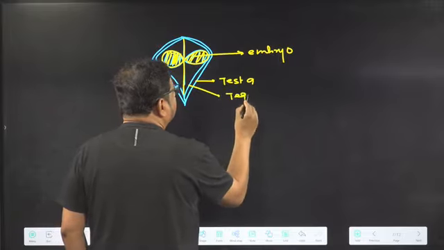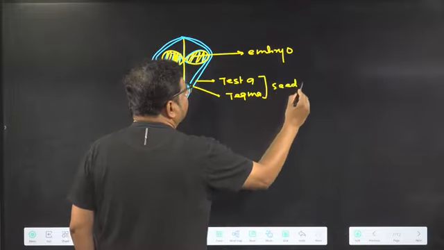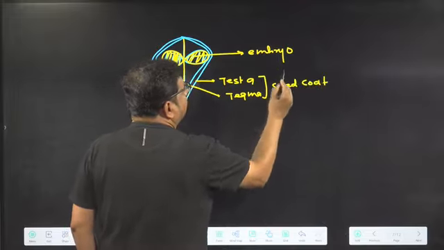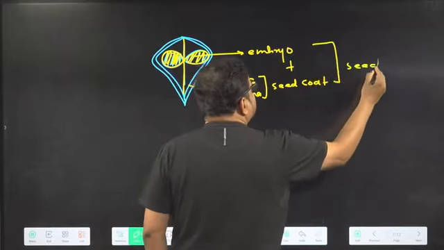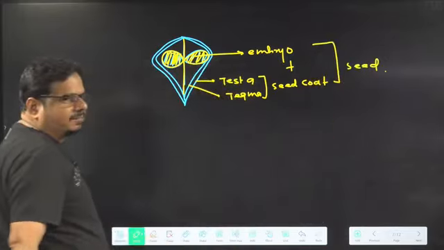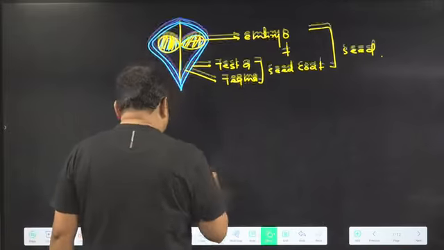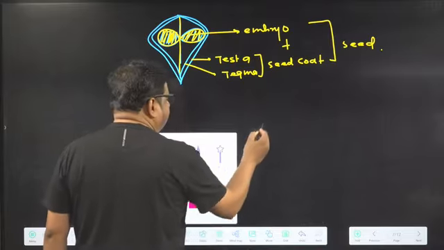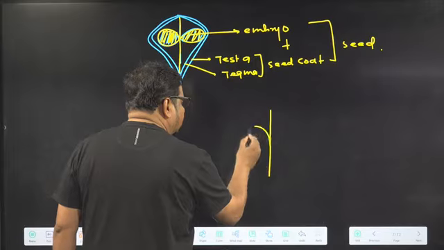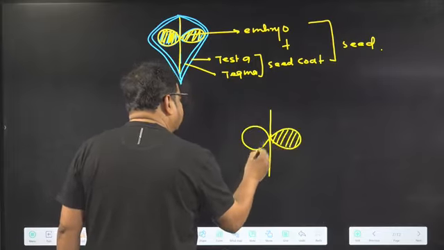Tegmen. Together they are called which one? Seed coat. So embryo plus seed coat equals which one? Seed. So this is a dicot seed. Understanding the idea? Now in the dicot seed, I am just specifying the embryo part for your better understanding. So this is which component of the seed? Embryo.